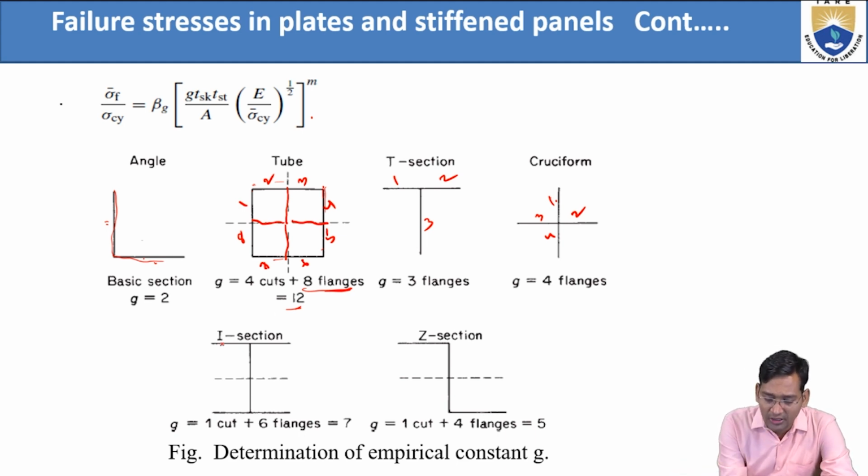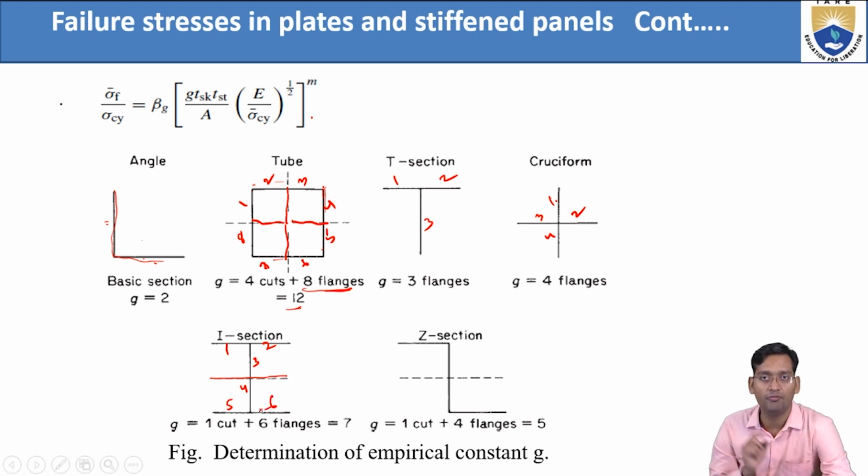Let's see here first. Here 1, 2. If this cut is not there, then it should be 3, 4, 5. But what happened? Now a cut is there. How many cuts are there? 1 cut. Now how many flanges? 1, 2, 3, 4, 5, 6.